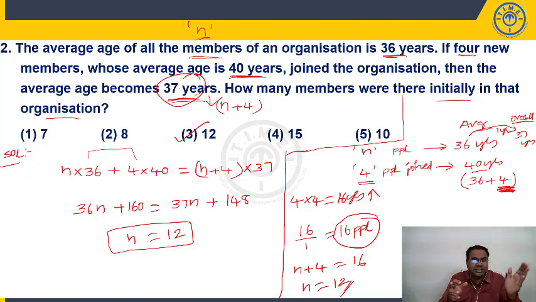Now what is happening? The final average is 37, so the average has increased by 1. When will the average increase by 1? We have studied this rule: if each quantity increased by P, the average increased by P. The converse is also true: if the average increased by P, each member has increased by P. So you distribute the 16 years, 1 each, like 16 chocolates, giving 1 chocolate each. To how many people can you give? 16 people. So there are 16 people after adding these 4 people. Let's say n plus 4 is 16. I want the initial number of people. There should be 12 students, right?